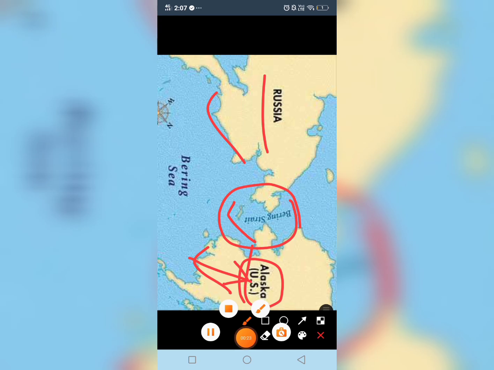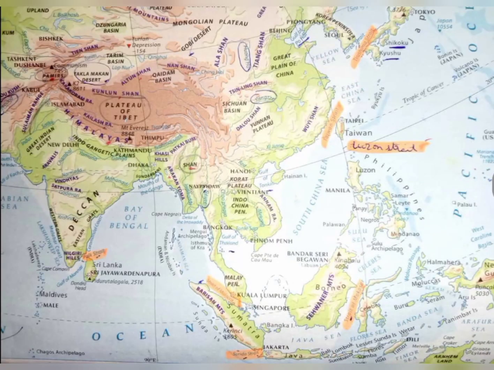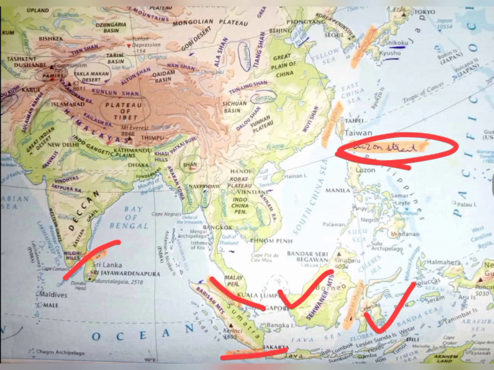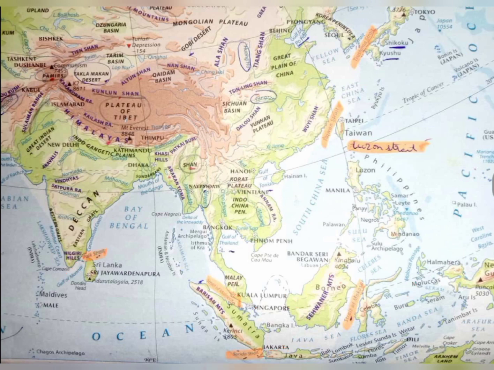Here is the Strait of Makassar. So this Strait of Makassar connects the Java Sea and the Celebes Sea, or we can say it disconnects Borneo and the Sulawesi Island. Okay. So here is the Sunda Strait, here is the Makassar Strait, here is the Karimata Strait, and here is the Luzon Strait. This Luzon Strait connects the South China Sea and the Pacific Ocean. Okay, so this Luzon Strait disconnects Taiwan and the Philippines Island.